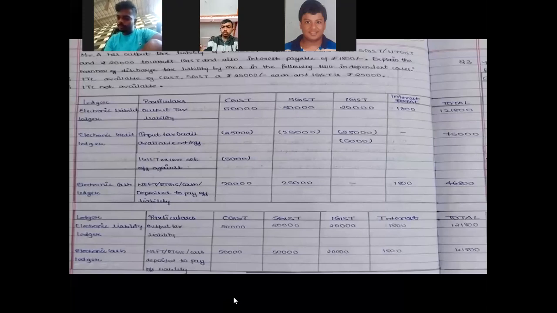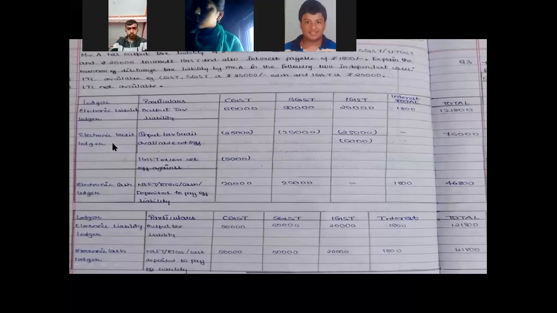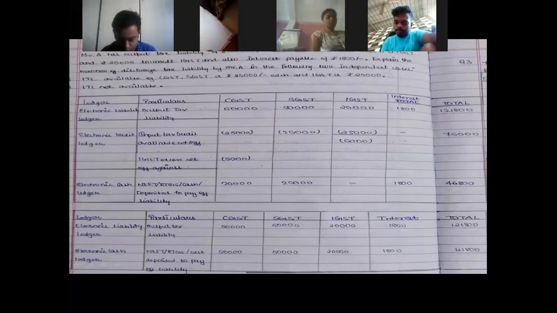Even semester 5 questions also, whereby you had ITC adjustment without or with, where there was the tax liability payable. You can practice like this. If ITC will be there, then we will follow this format: liability ledger, credit ledger, and cash ledger. If ITC is not there, then liability ledger and cash ledger. That is why I have shown you liability is equivalent to cash.